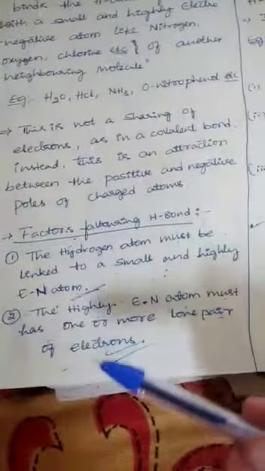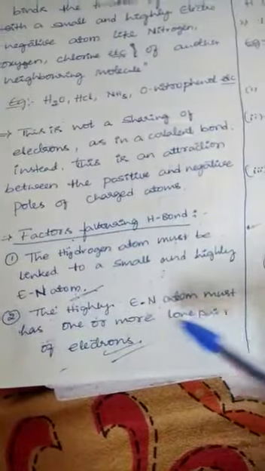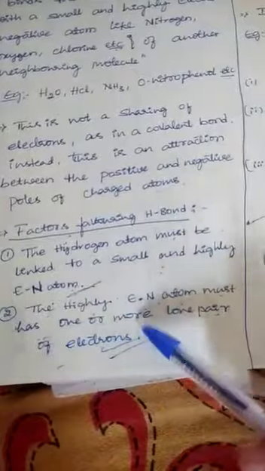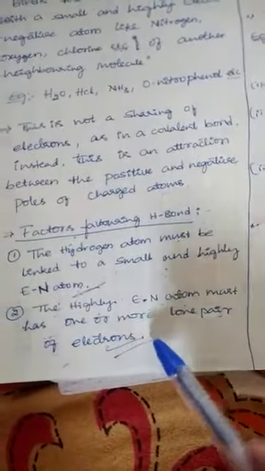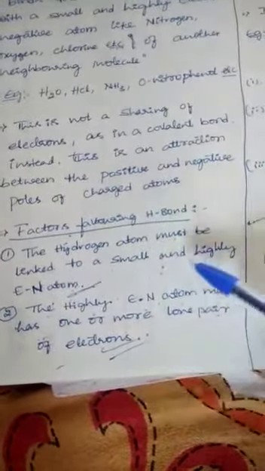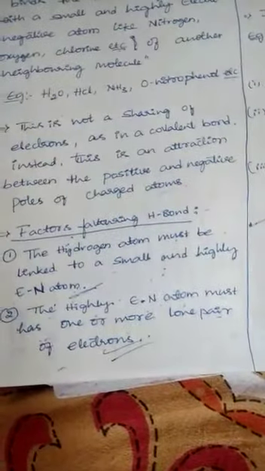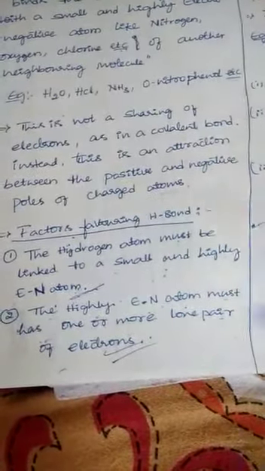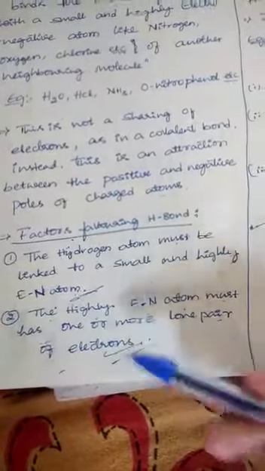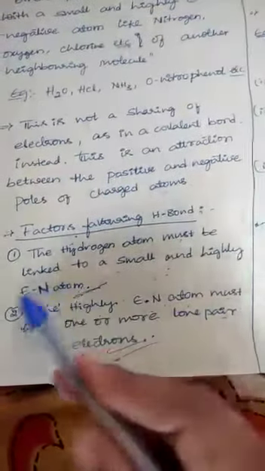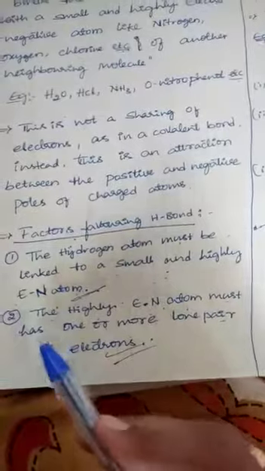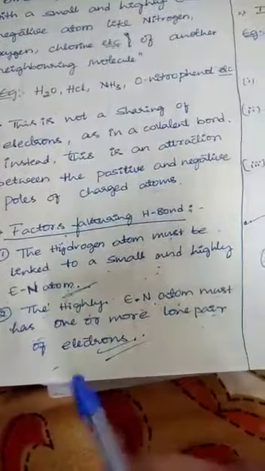And the second factor is that the highly electronegative atom must have one or more lone pairs of electrons. The first factor is that the hydrogen atom must be linked to a small and highly electronegative atom, and the second factor is that this highly electronegative atom must have one or more lone pairs of electrons.